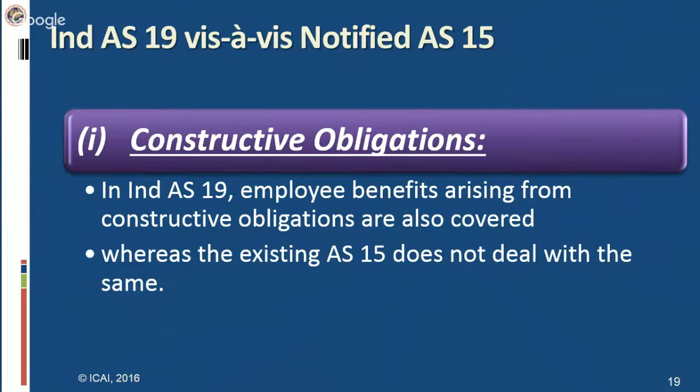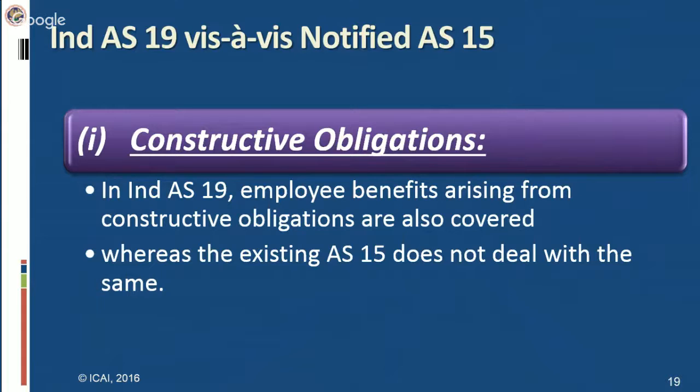Now, what is constructive obligations? In layman language, let us first of all understand what is constructive obligation, then we'll see the definition part of constructive obligation. In layman language, a constructive obligation is an obligation to pay that arises out of conduct and intent rather than a contract. Something which is not there in the contract between the organization, employer and the employee. We are dealing with employee benefits.